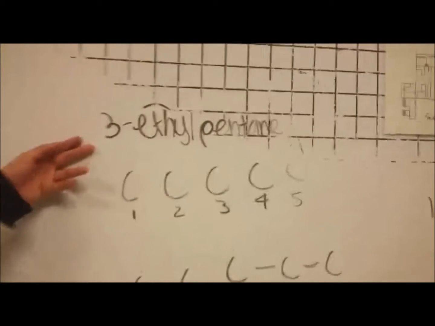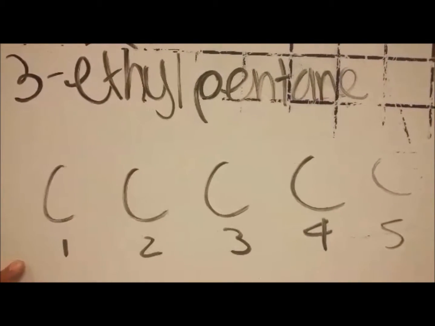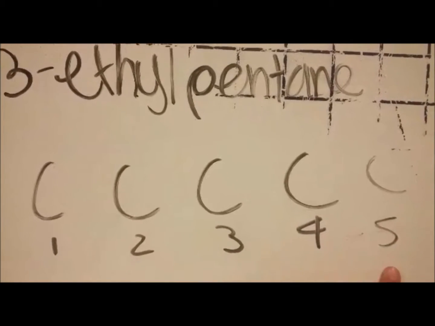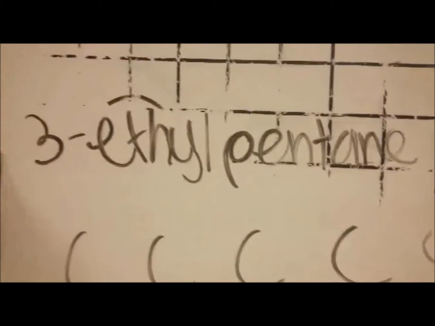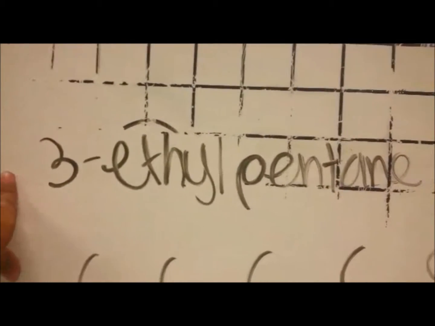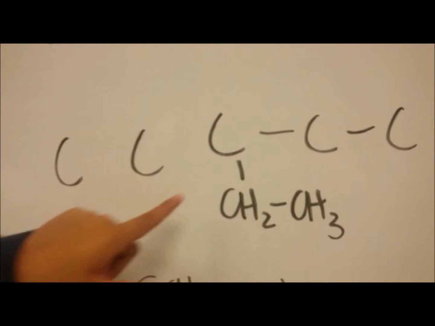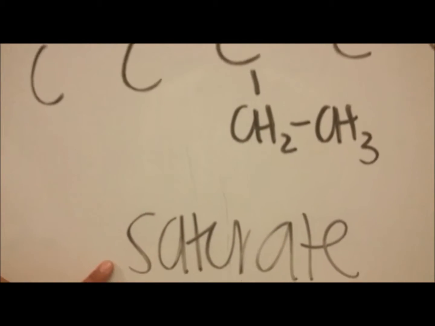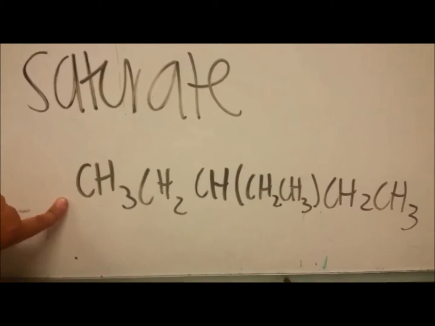Another example would be the 3-ethylpentane. Again, you draw the parent chain, 1, 2, 3, 4, 5 carbons. You need to look at what place you would place the alkyl group, and place the ethyl group in here, in the number 3. After that, you saturate the formula and you condense the formula, and it will look something like this.